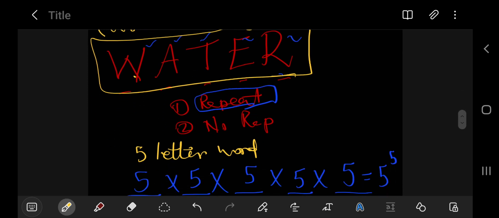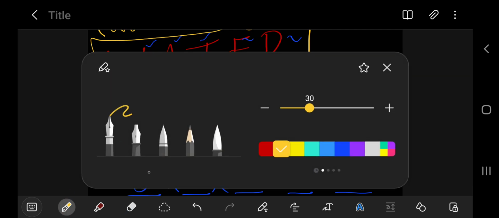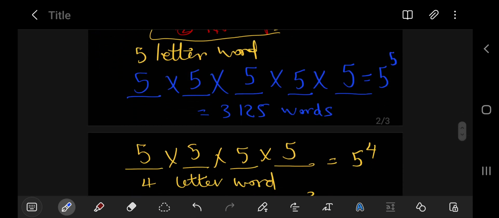Second option, what if repetition is not allowed? So you cannot repeat a letter. So let's start with the 5-letter word. So now there is no repetition. 5-letter word, 1 2 3 4 5, right?